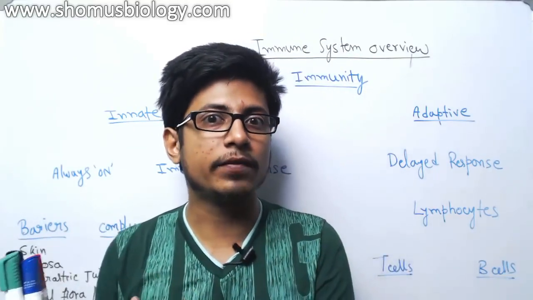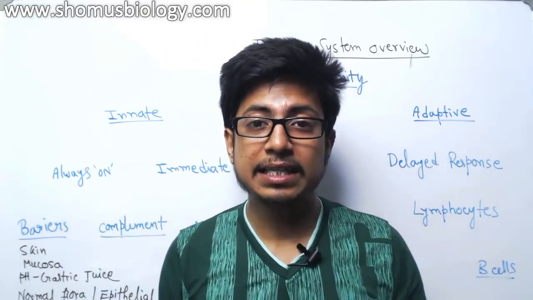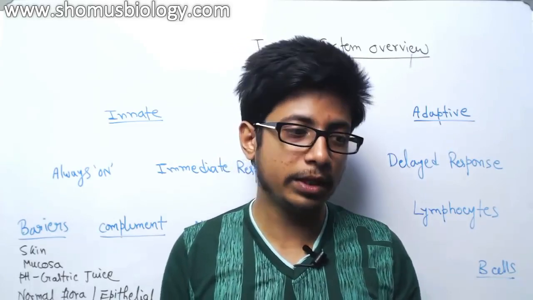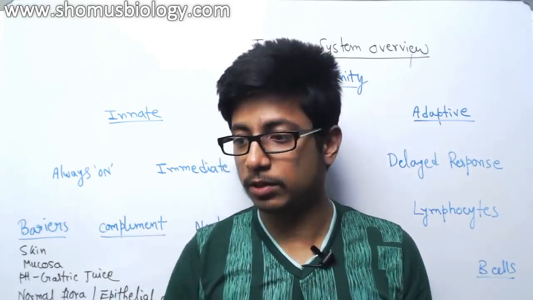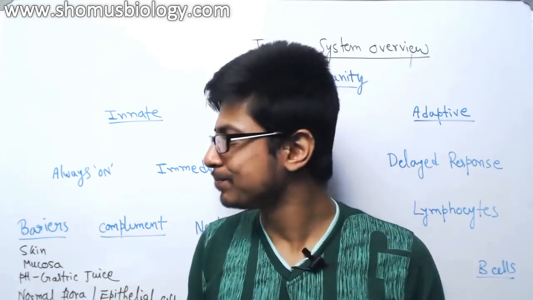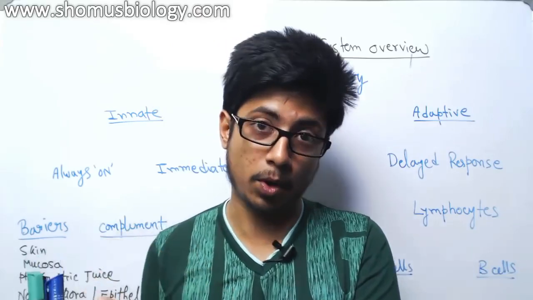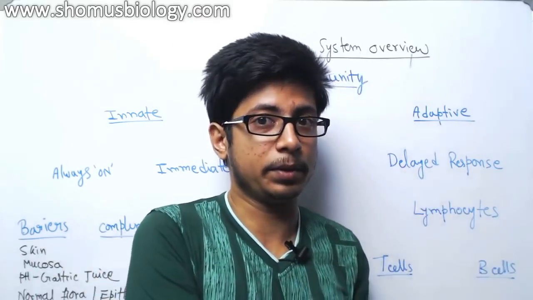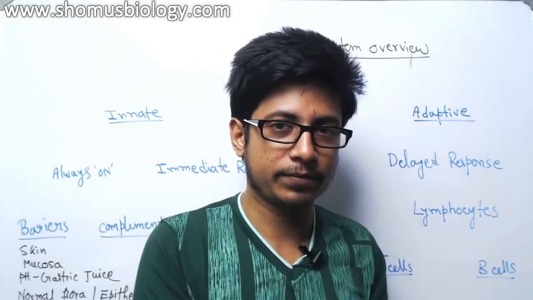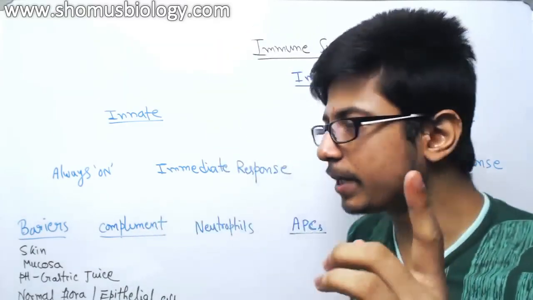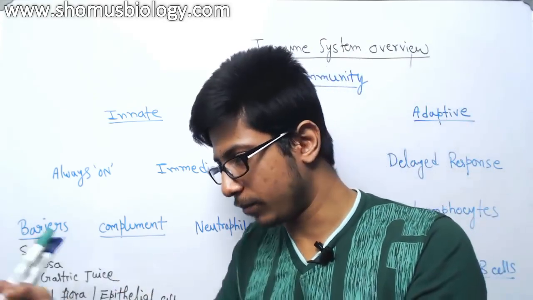This is one sort of response. This response is very, very fast. They don't care about anything. They just know if there is any pathogen, they need to kill that. That is the response. Okay, so they are roaming throughout our body. That part of the immune system is very important. And there is another part of the immune system that is very specific. Let me talk about it. The first type of immune system I talked about is always present in our body, and whenever a pathogen enters, it will kill it.